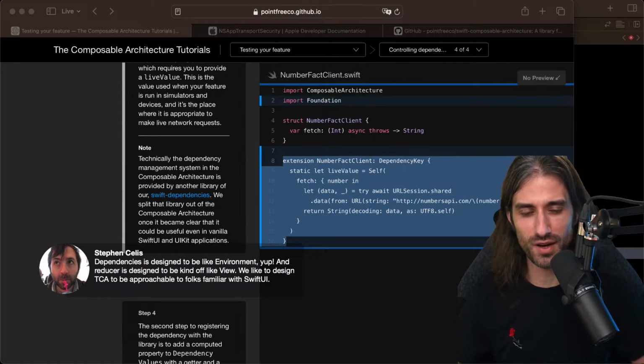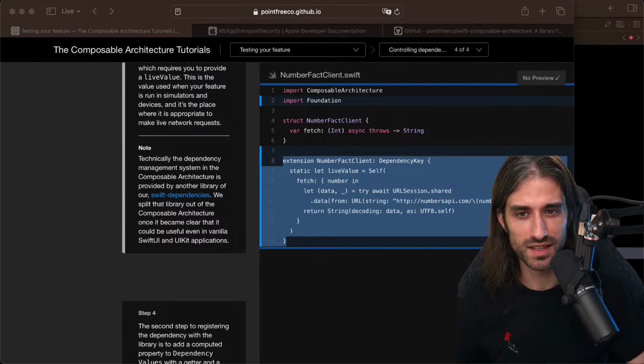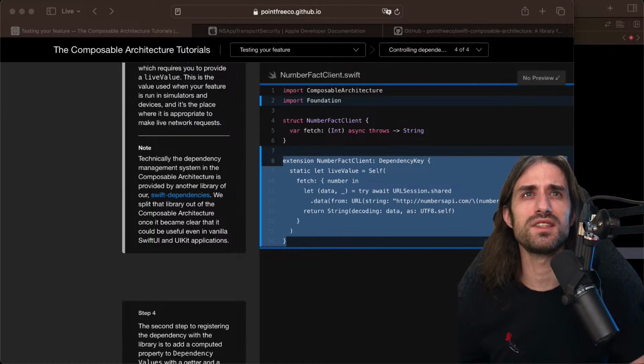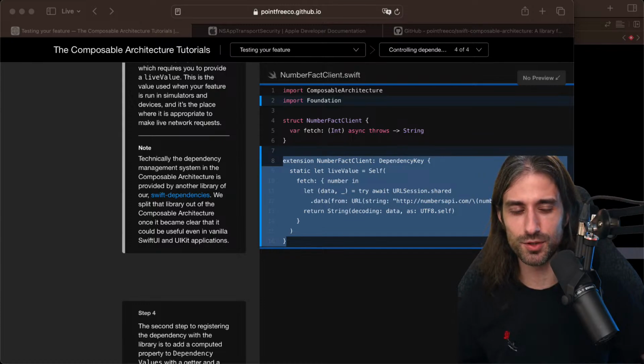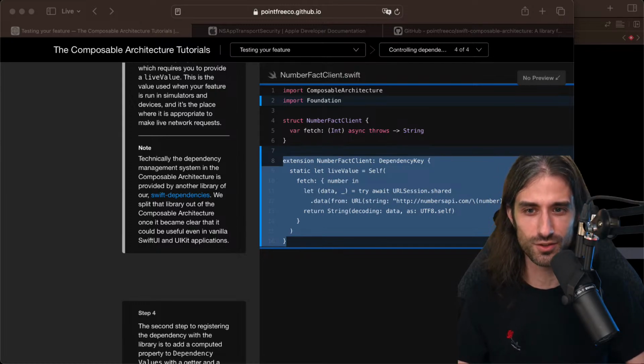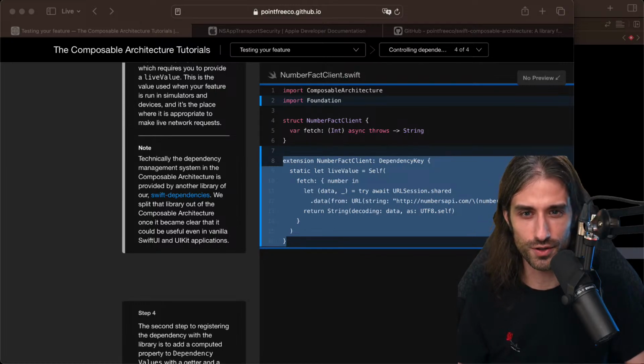Yeah, we saw that the Reducer has this body also, which is a nice trick that I didn't expect to see. But what's nice is that I was at NSSpain, I think it was in 2018, when you gave the talk How to Control the World. And if people are interested, this talk, I always see it as the inception point of TCA, or at least the dependencies part, because the ideas were in this talk. So it's nice to see how this idea has evolved over the years.